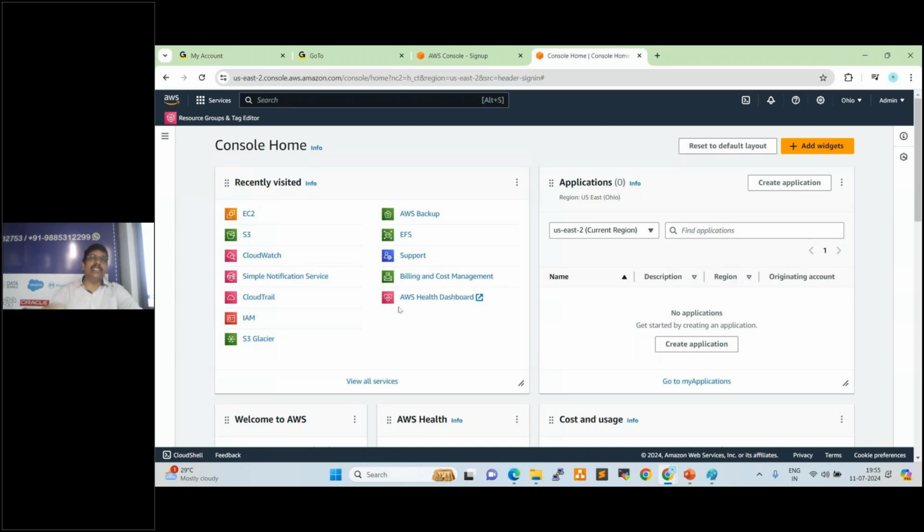If you use the paid services, what will happen? We'll get the bill. We receive emails saying please pay the bill. You can respond to that email: I'm a student, I'm practicing, and by mistake I created some resources, that is why I got this bill. Could you please revert? If you request them, they will make it 0.